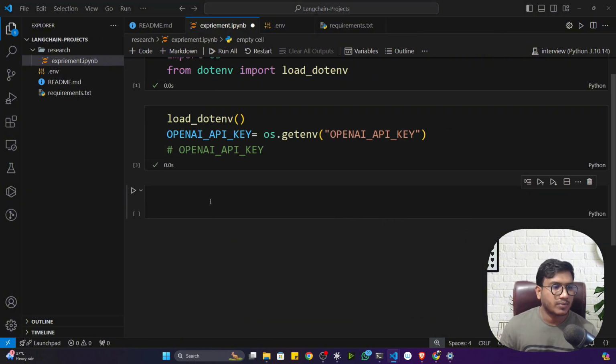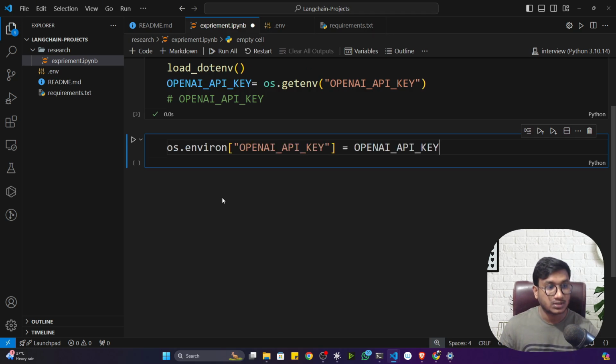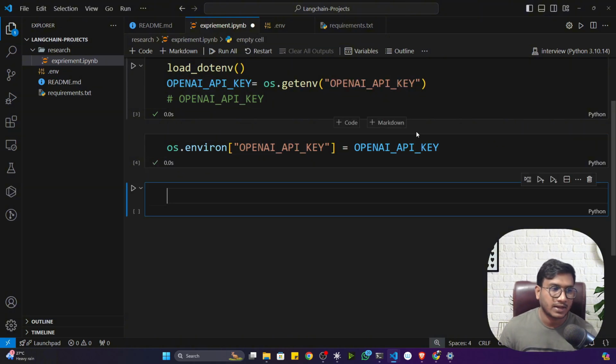Fine. And now what I have to do is set this OpenAI API key as an environment variable. For this, you have to execute this line of code. It will set this OpenAI API key as an environment variable so that the OpenAI package will load it from the environment itself. I think I already explained this part previously, how to do it and all.